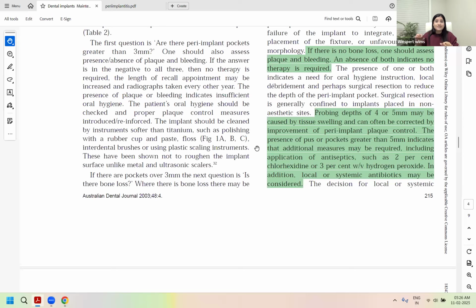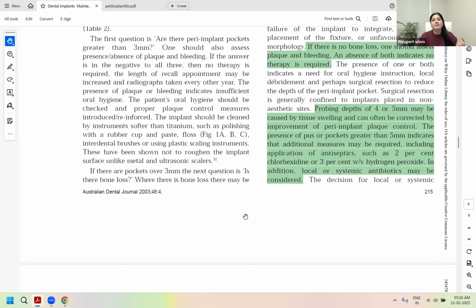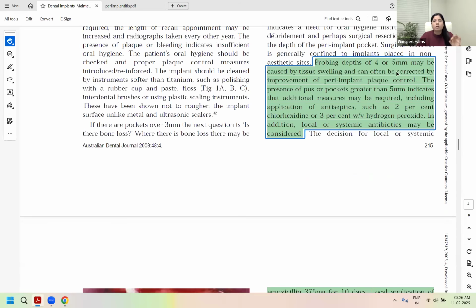No. But there is a 6 mm pocket, which is a hindrance in maintaining oral hygiene at home. So definitely give your mouth rinses to reduce inflammation and reduce the probing depths. Probing depth of 4 or 5 mm may be caused by tissue swelling and can often be corrected by improvement of peri-implant plaque control.